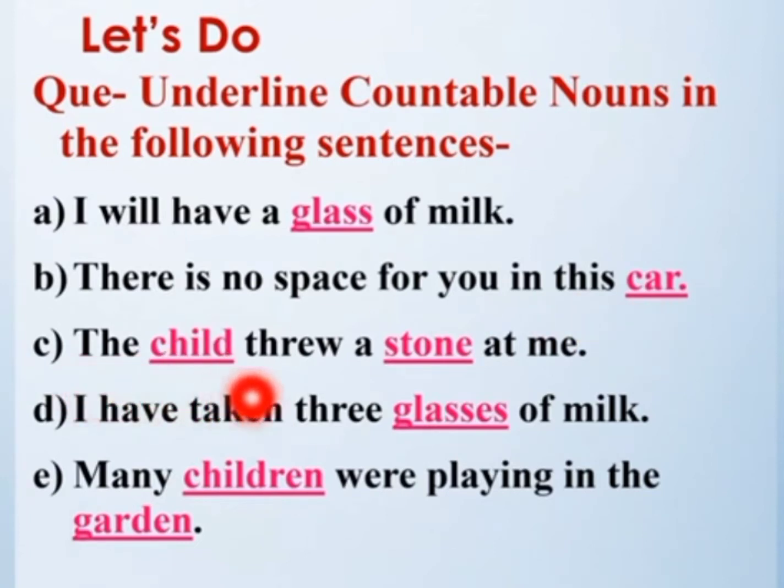C: The child threw a stone at me. Child can be one or more, so it's a countable noun. Stone can also be counted, so stone is a countable noun. D: I have taken 3 glasses of milk, so plural is here. So that means it is a countable noun. E: Many children were playing in the garden. Children can be counted and garden can also be counted. So it's also the countable noun.